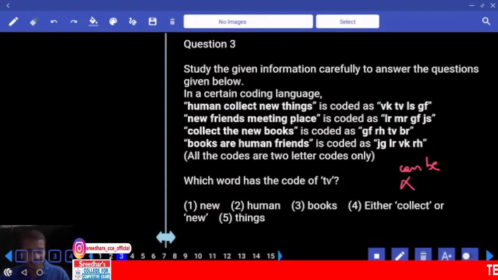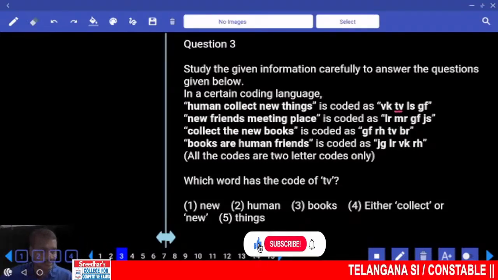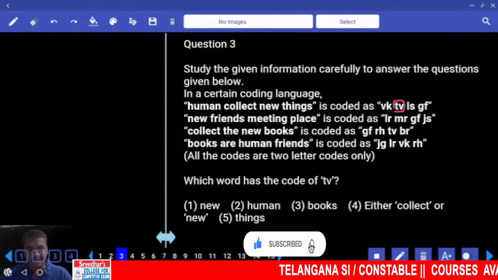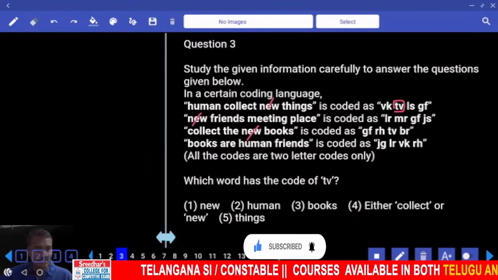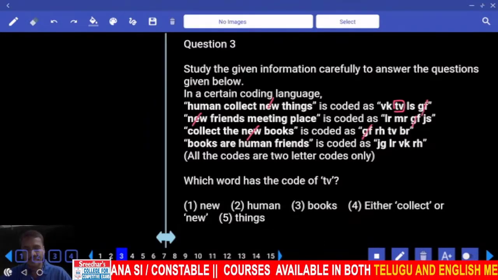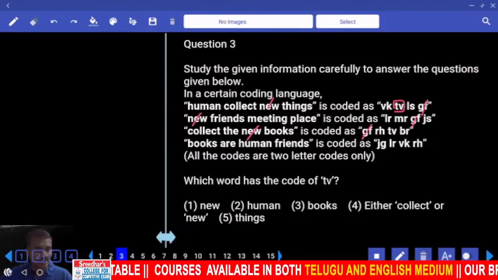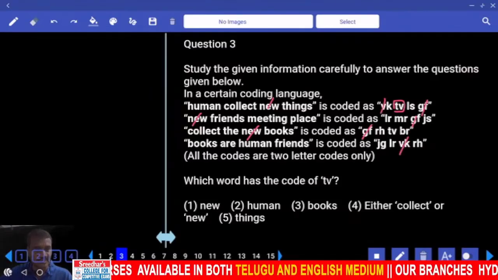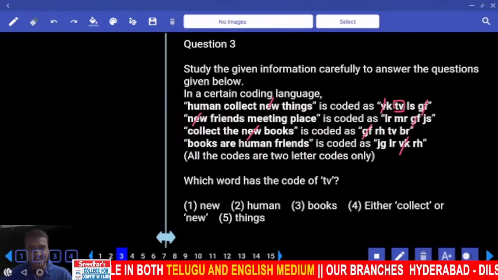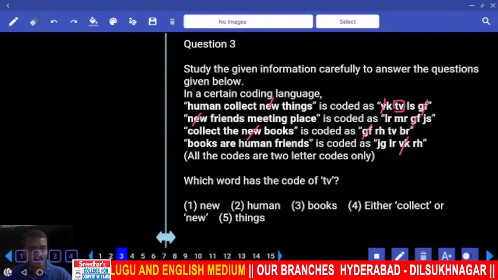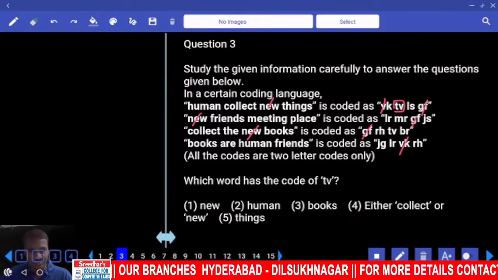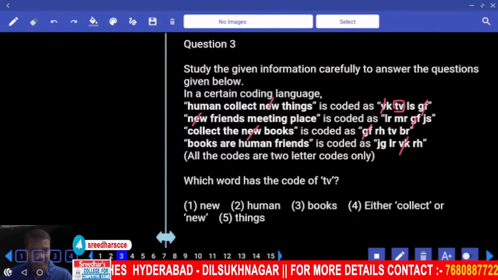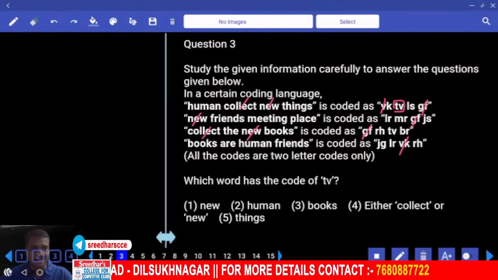Then question number 3, which is coded as TV. Now where is this word TV here? TV is written here, and it is not present anywhere else. Then among the remaining, now the word new is common, and what is common? GF is common, and next VK and LS. Now VK is common, and at the same time, as VK is common here, what is the word that is common? Now VK is common for collect. Now books, human, friends, and next one, collect is the word that is common.